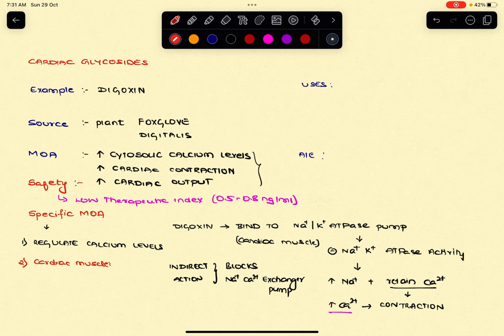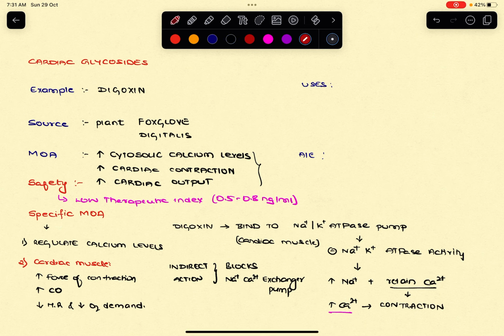It will increase the force of contraction, and thereby it increases the cardiac output. Also it decreases the heart rate, and it decreases the oxygen demand.